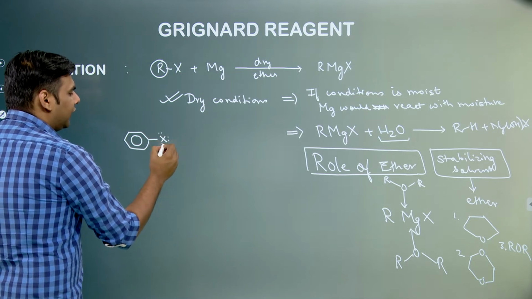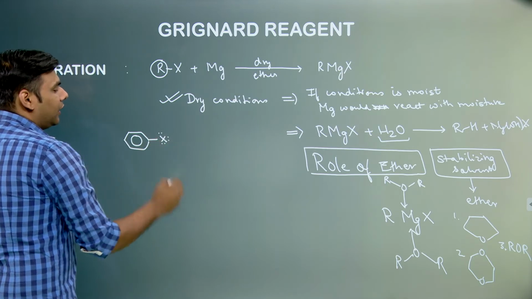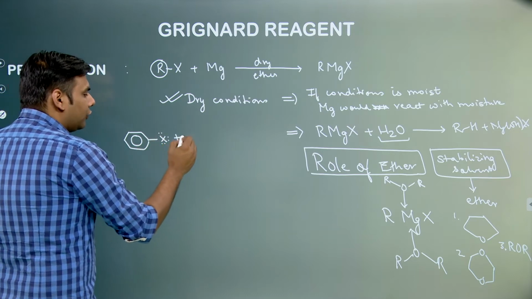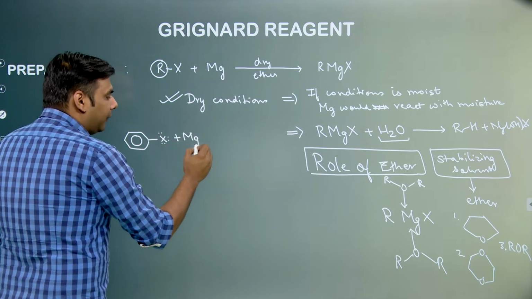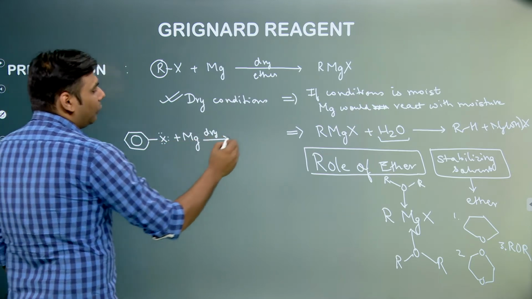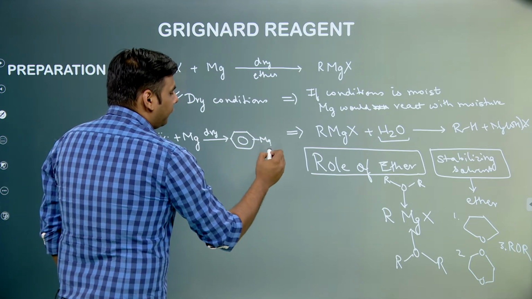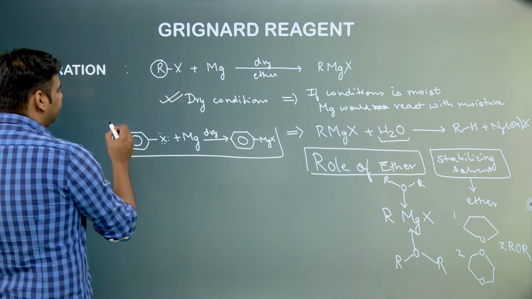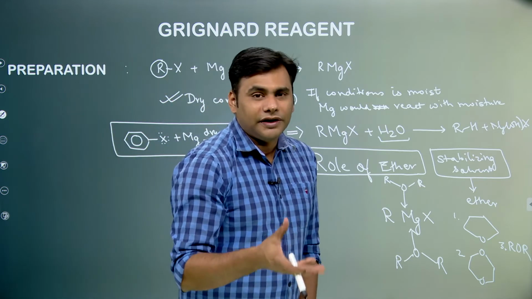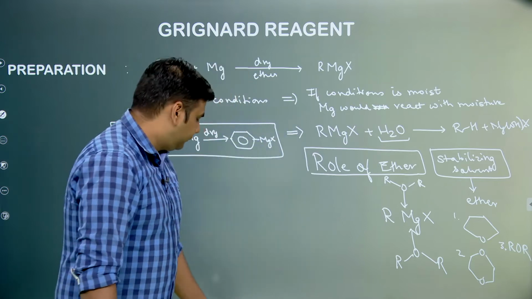now we know that in phenyl halide there are lone pairs on X, so due to resonance there is a development of a double bond over here. Now because of the double bond, this bond becomes strong, so we would expect that this bond does not break, but magnesium, being a highly electropositive metal, even cleaves this bond and forms phenyl Grignard reagent or phenyl magnesium halide. So any molecule when taken with magnesium in presence of dry ether will always form a Grignard reagent.